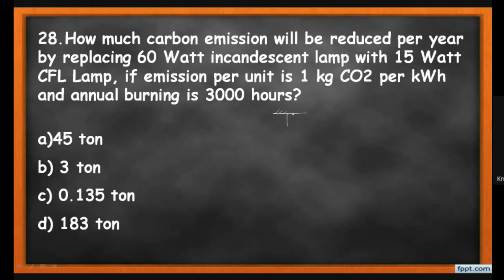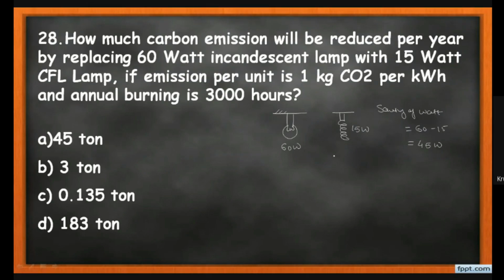First we have this incandescent lamp bulb which has a capacity of 60 watt, which is replaced by the CFL of 15 watt. So what is the saving? It is 60 minus 15, so we get 45 watt of saving.